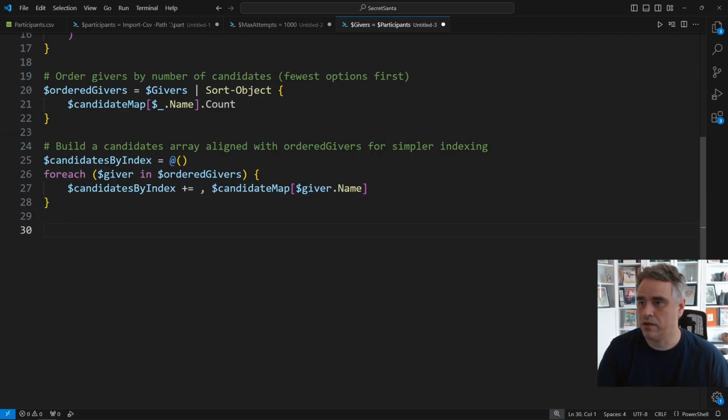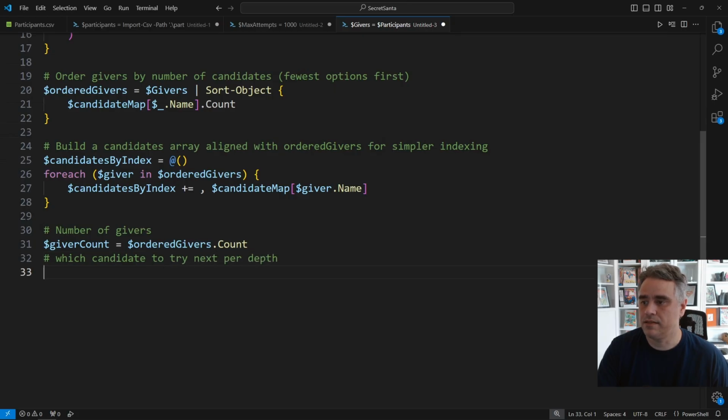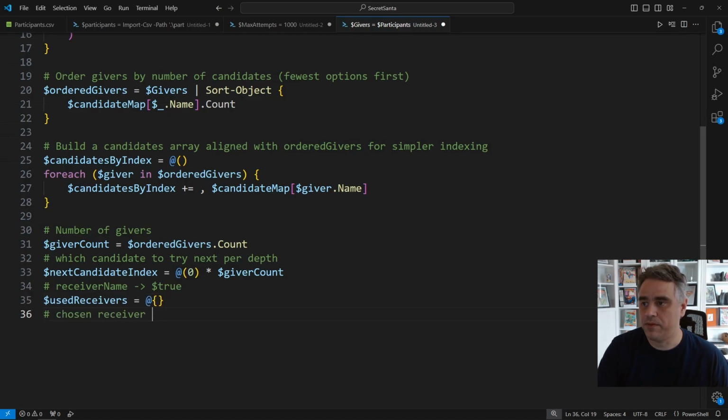Now, we're going to set up a few variables that drive our holiday matchmaking. Giver count is just how many people we're assigning. Next candidate index is an array of integers, 1 per giver, initialized to 0. It tracks which candidate we'll try next for each giver as we go. Used receivers is a hash table we'll use to mark which receivers have already been assigned so that nobody gets more than one Secret Santa. Receivers by depth is an array, 1 slot per giver, where we'll store who ends up getting assigned at each step. Think of it as the current draft of our final pairing.